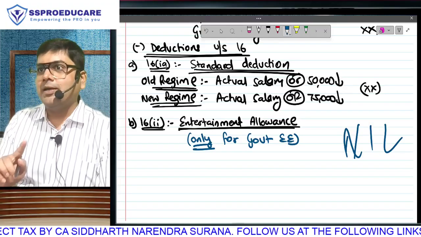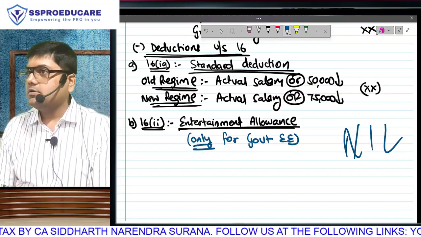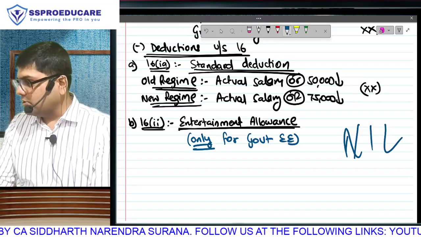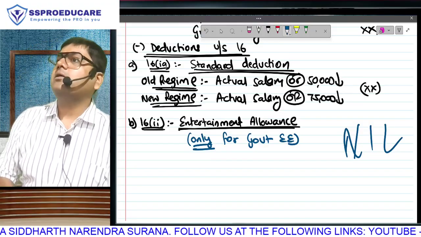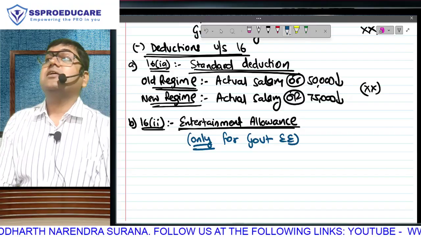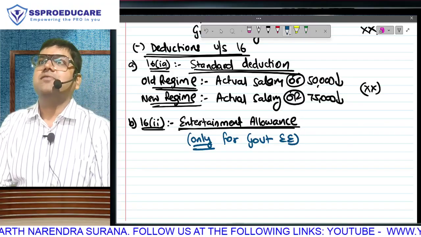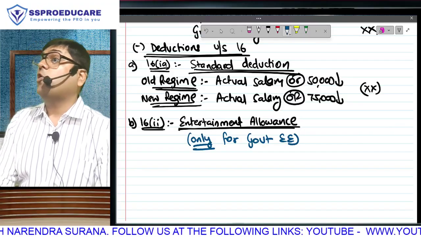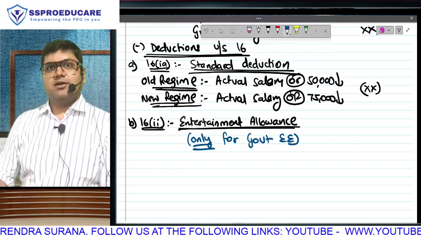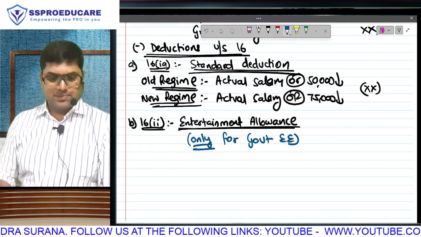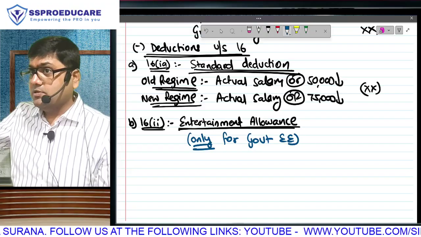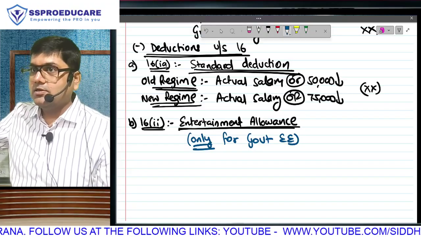If you are a government employee, is there a tax benefit? Will that amount come in the total? But later you can take a deduction. So will private sector employees receive entertainment allowance? Yes, but they will not get deduction. Deduction is only for government. How much deduction, that I will discuss. But you understand who will get the deduction?